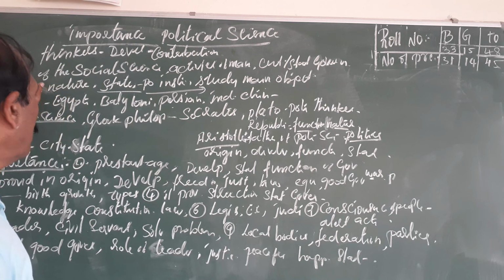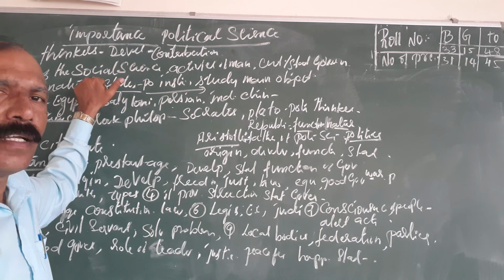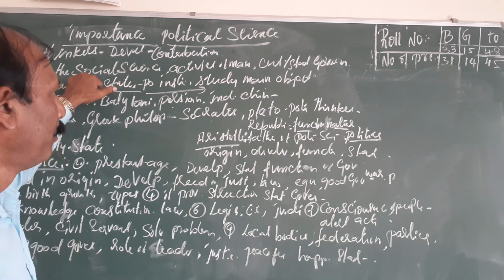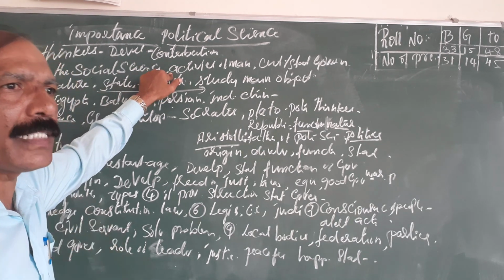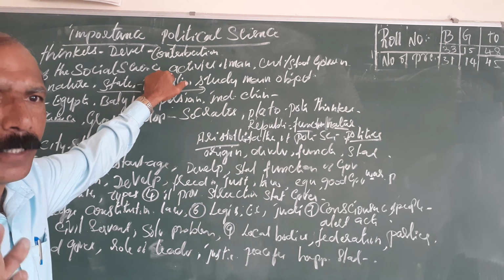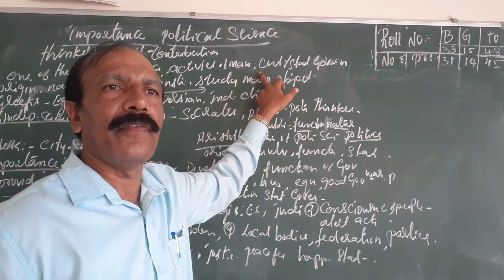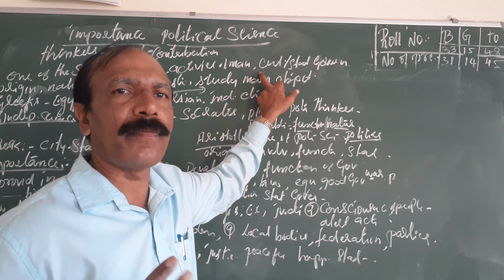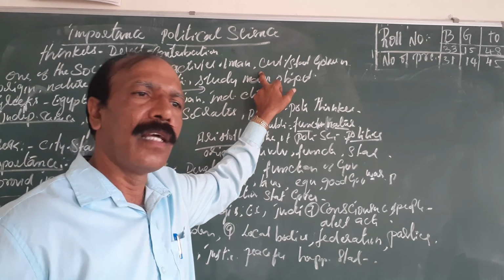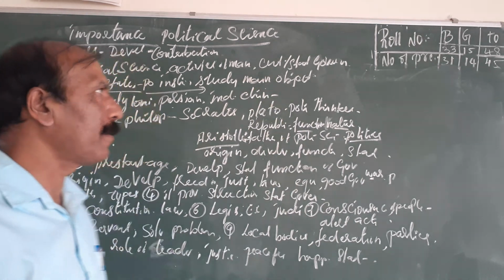First, political science is one of the social sciences. Political science is a social science which deals with man, with human beings. In this political science, we study activities of the man, activities of the people, activities of the leaders. Especially, we learn the state of government, status, what kind of status we have, low status, high status, or average status. That we can understand through political science.